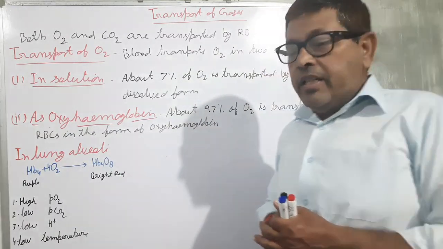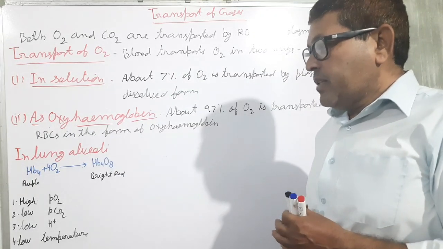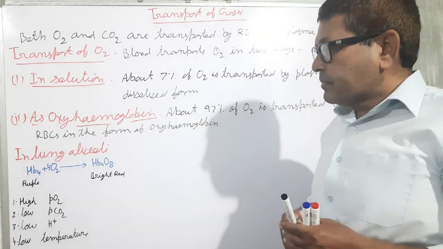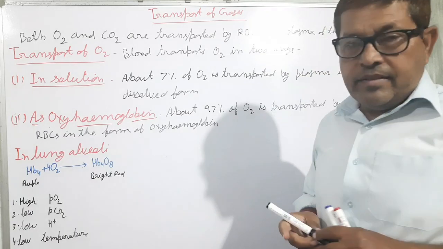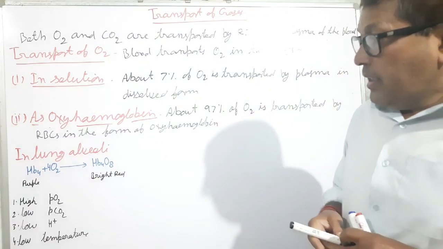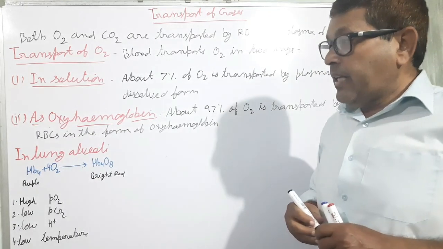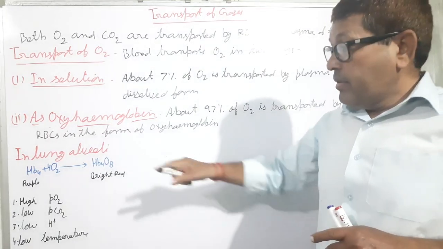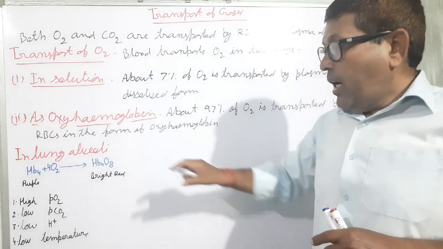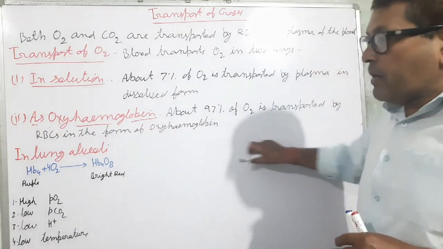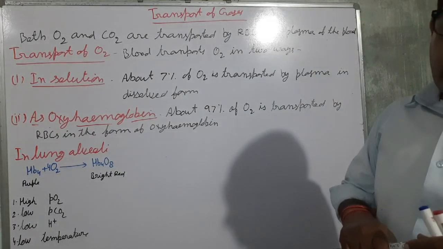Blood is transported in the form of oxyhemoglobin; in lung alveoli its formation takes place, and blood transported in this form reaches the tissue.